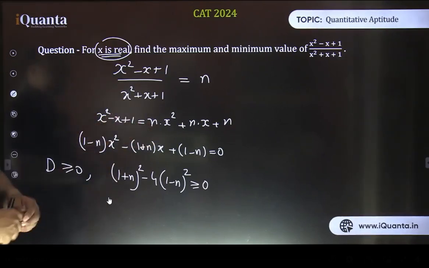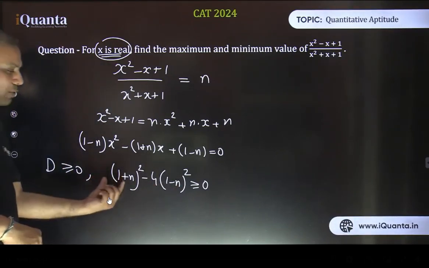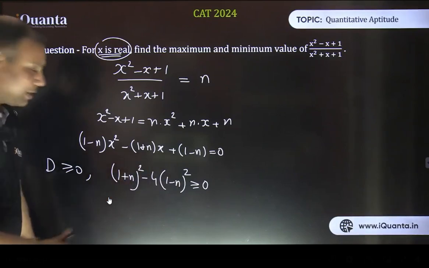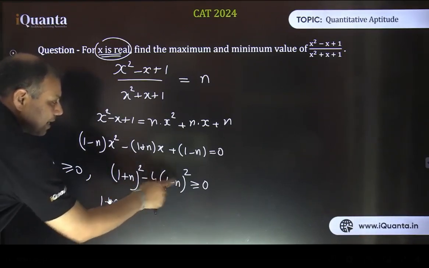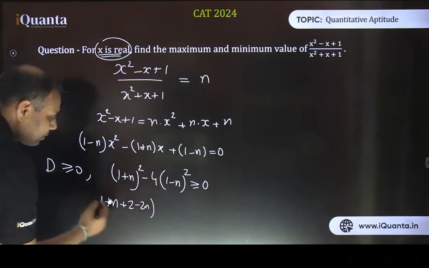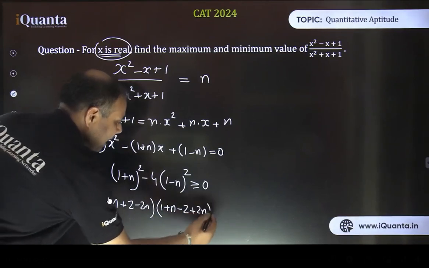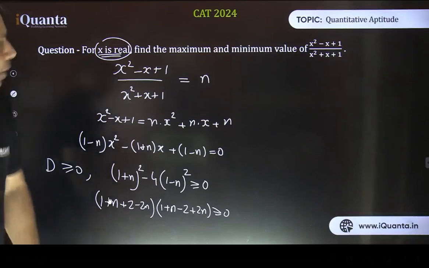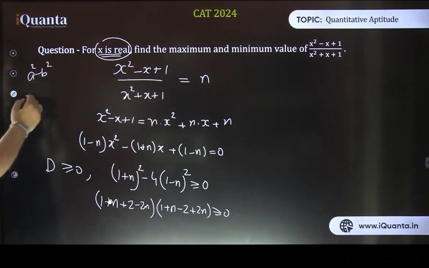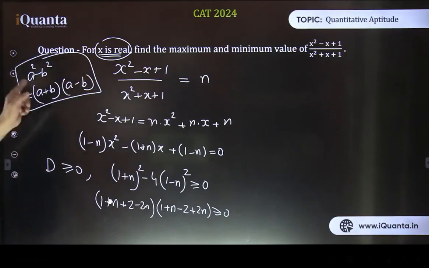Pratishtha, after that, there is no requirement of differentiation. Yes, you can do that, by the way. Okay, let's simplify this. Let me use the identity a square minus b square. So, it becomes 1 plus n plus 2 minus 2n, right? So plus 2 minus 2n. A plus b, a minus b. So 1 plus n minus 2 plus 2n. That is greater than or equal to 0. Fine, I just used the a square minus b square identity. I hope all of you know that a square minus b square is equal to a plus b into a minus b. Yes or no? Right, so we have just used this identity to write this final expression.